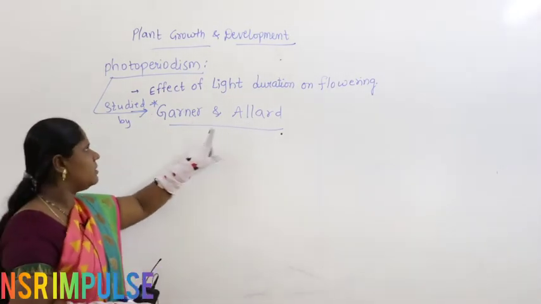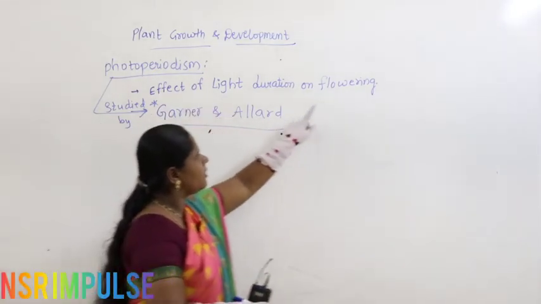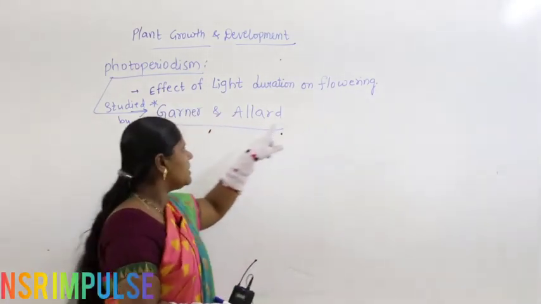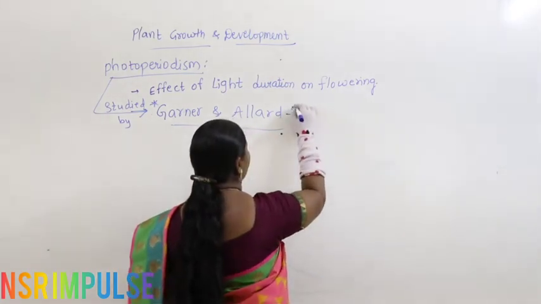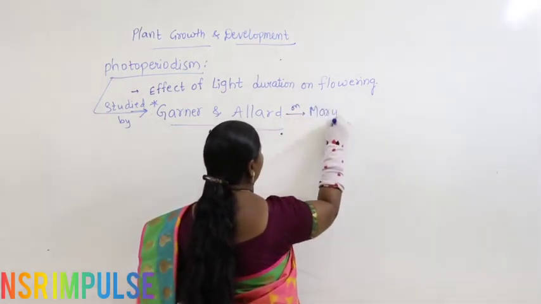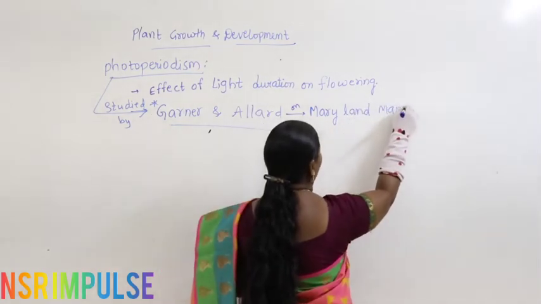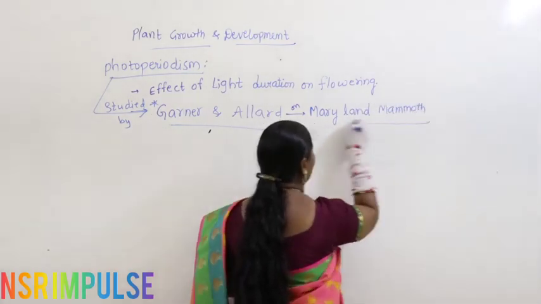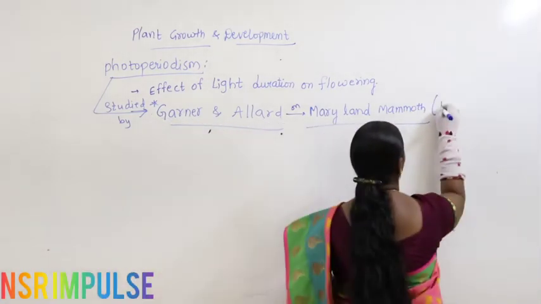They studied the impact of light on the process of flowering. They studied a plant called Maryland Mammoth. What is this Maryland Mammoth? You can write this as a tobacco plant.